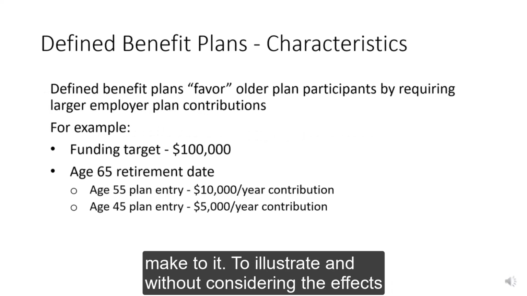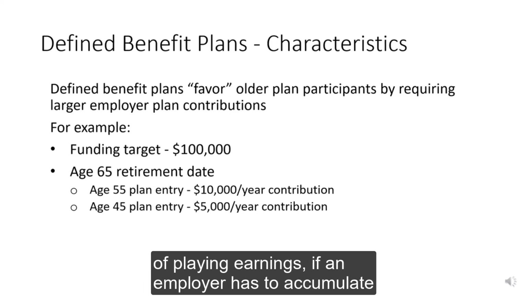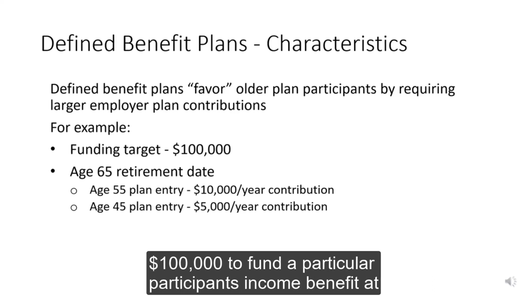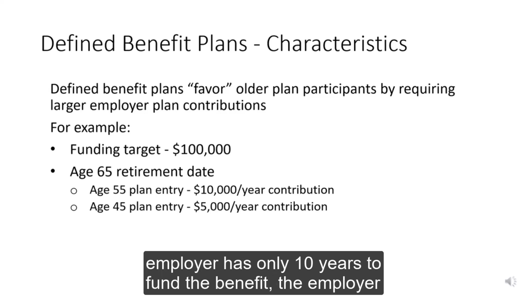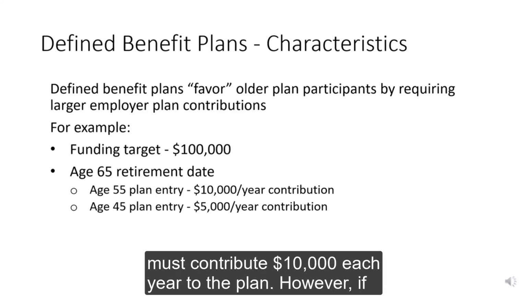To illustrate, and without considering the effects of plan earnings, if an employer has to accumulate $100,000 to fund a particular participant's income benefit at age 65, and the participant enters the plan at age 55, the employer has only 10 years to fund the benefit. The employer must contribute $10,000 each year to the plan.